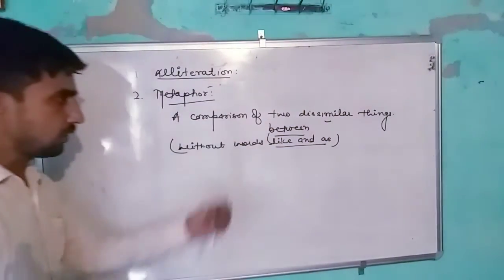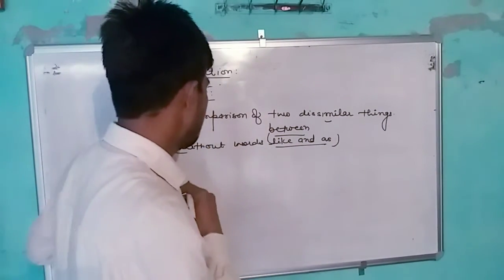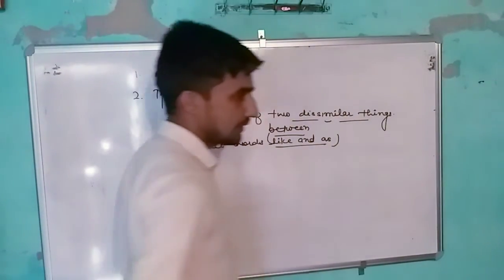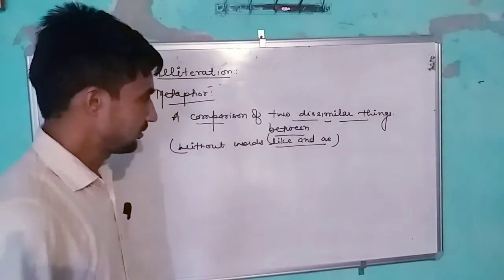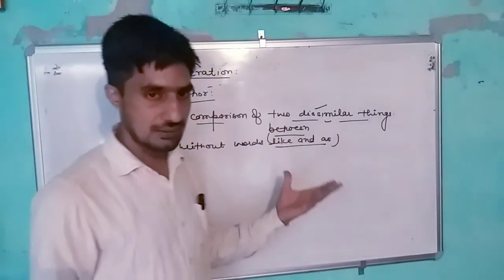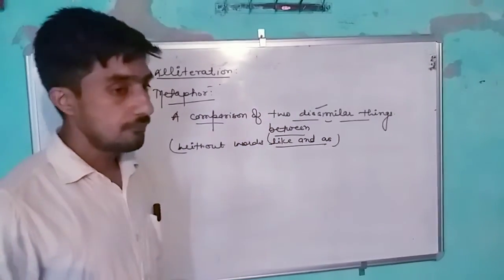There is no use of like and as, but there is a comparison between two things, and both things are not alike, both are dissimilar. In this way we can identify a metaphor.